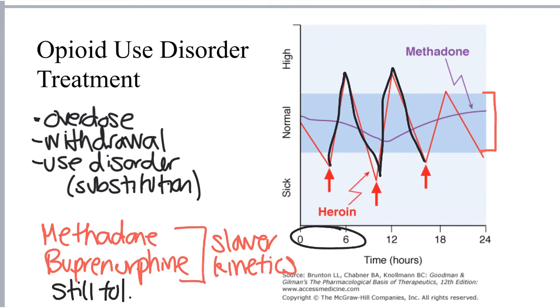Both are still addictive, and both are associated with the acute adverse effects that heroin and morphine are, like respiratory depression and constipation. So while this is not a perfect substitution, again, substituting something that is less harmful for the more harmful substance that is being abused is a common treatment modality.